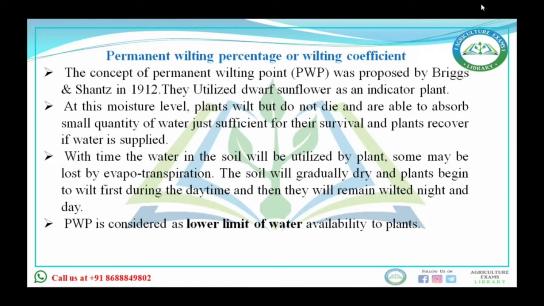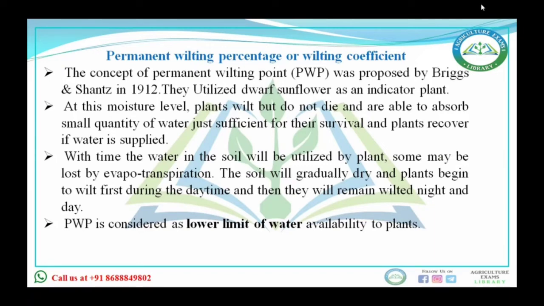They will not die. At this permanent wilting point, the plant will wilt but will not die, because they are able to absorb a small quantity of water, just enough for survival, and the plant can recover if water is supplied. We talked a little about the temporary wilting point. But with time, the water is utilized by the plant or lost in evapotranspiration, so the soil will gradually dry and plants will begin to wilt. If the wilting condition prevails for a longer time and water is not available, that will lead to the permanent wilting point.